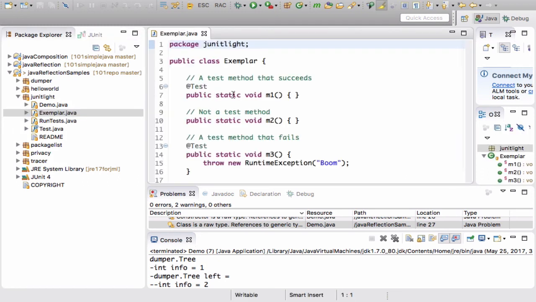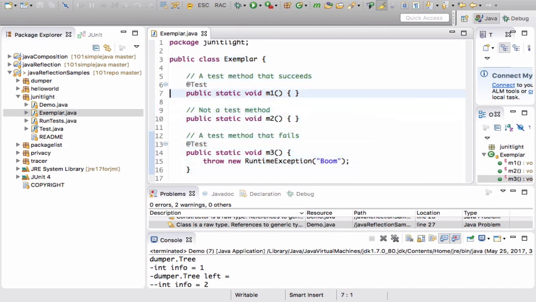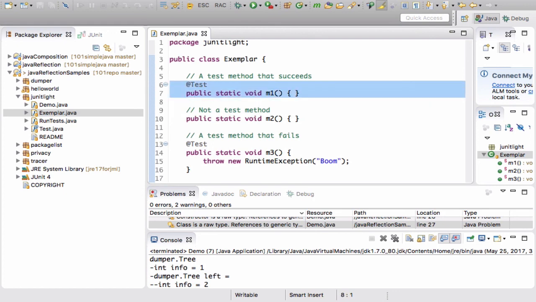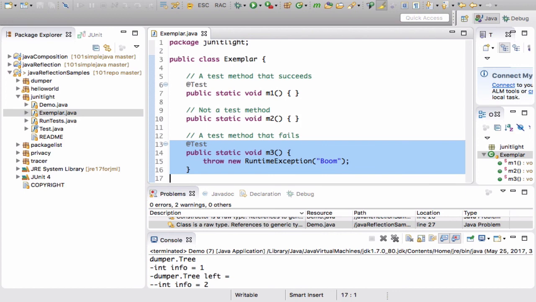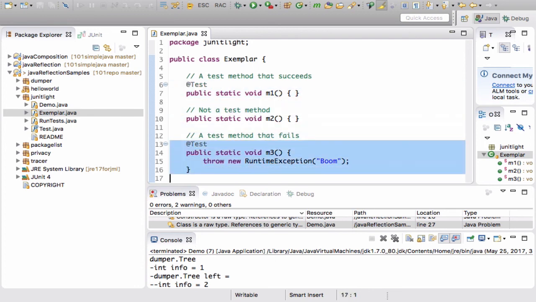So this is the class on which we are going to perform tests. Well, this class actually holds 3 methods, M1, M2, M3. Only M1 and M3 are tagged as test methods, so M2 is not really a test method. So if you were to execute M1, this would obviously go without problems, whereas here M3 is going to throw an exception. So we should expect to see one test pass and one test fail.